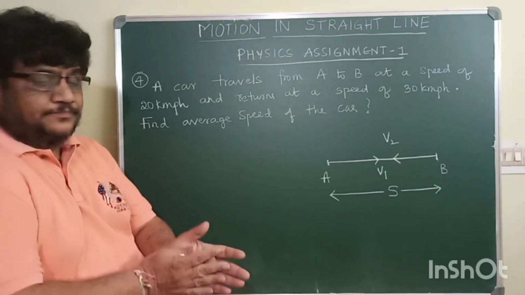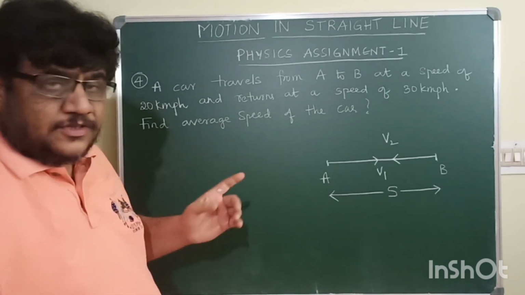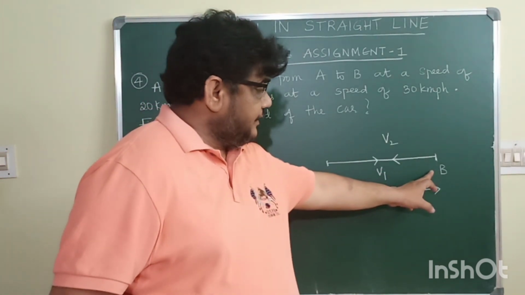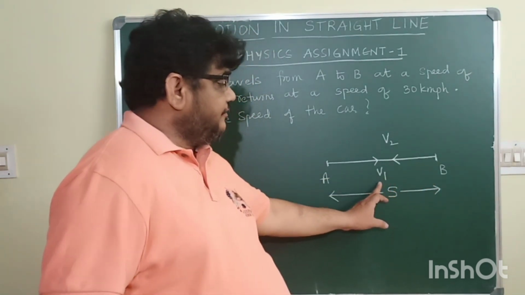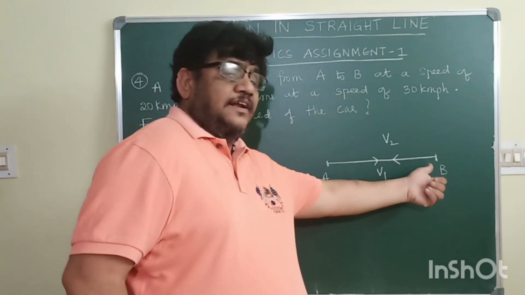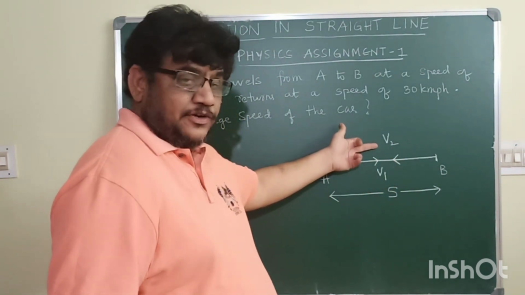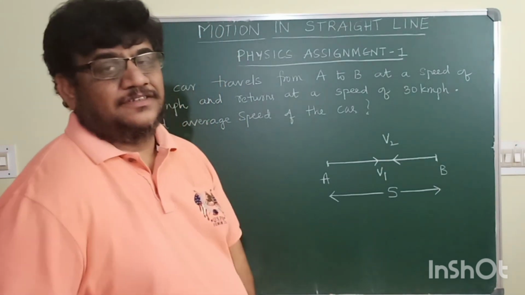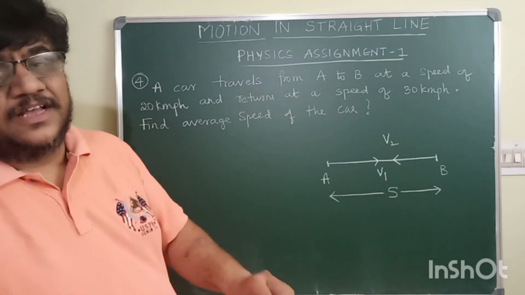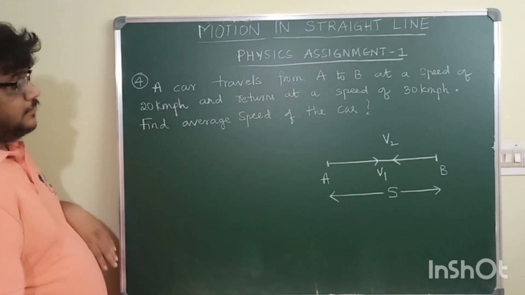Now see the fourth problem. This problem is basing on average speed. A car is moving in a straight line. It is traveling from A to B with a speed of V1, covering a distance S, and again it returns from B to A with a speed of V2, covering the same distance. For the total journey, we have to find what is the average speed.